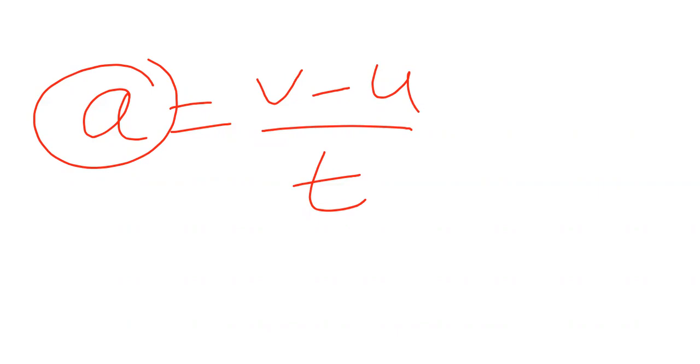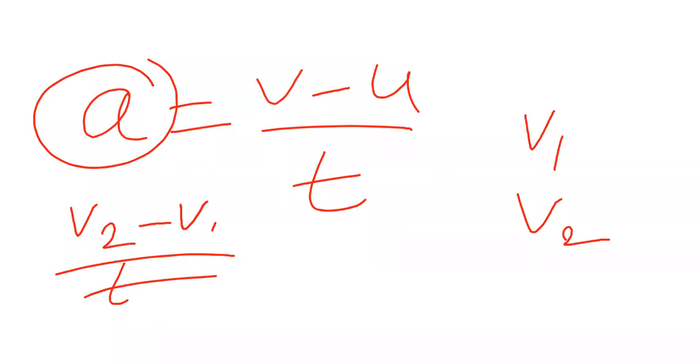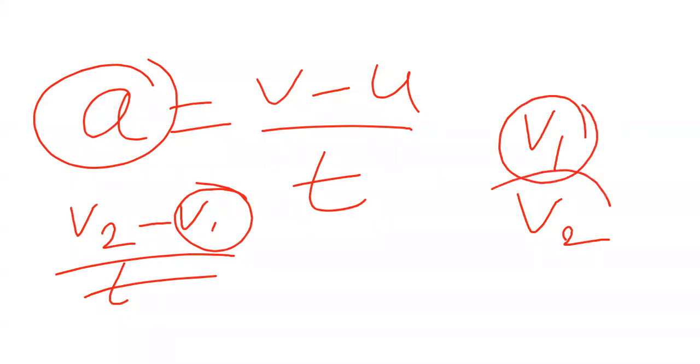You can also write, since it is velocity, initial v1 and final v2. Then you will write v2 minus v1 by t. You can also write that, but basically you have to mention that we are taking v1 as initial and v2 as final velocity. Clear? Yes, ma'am. Is there any doubt?